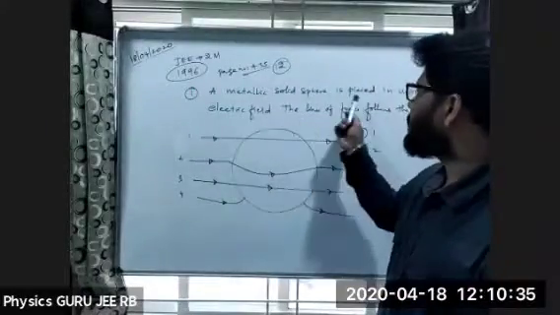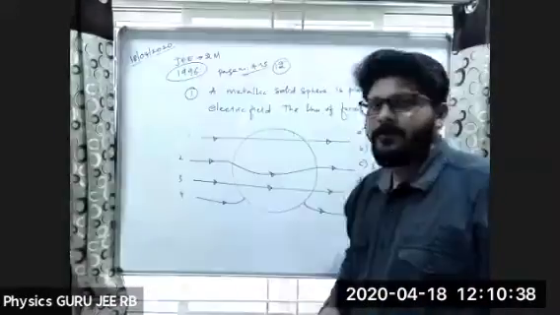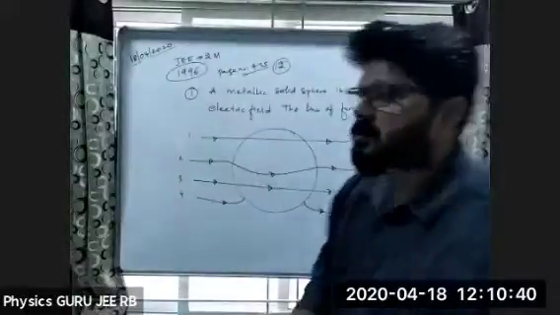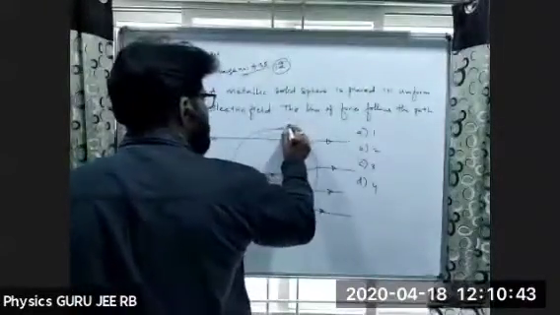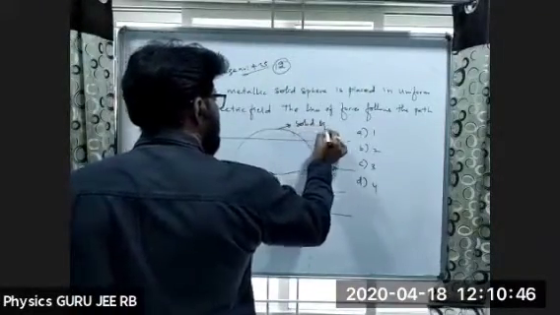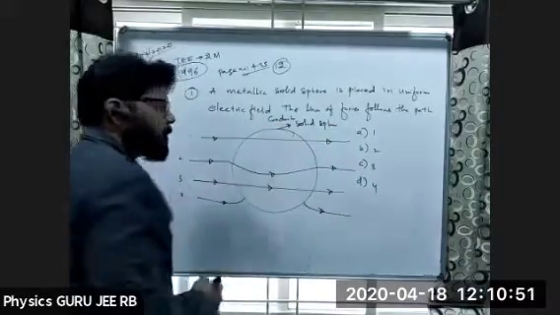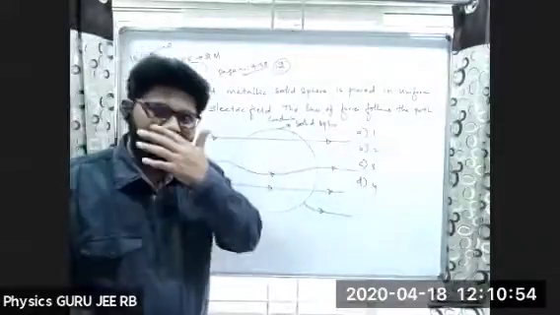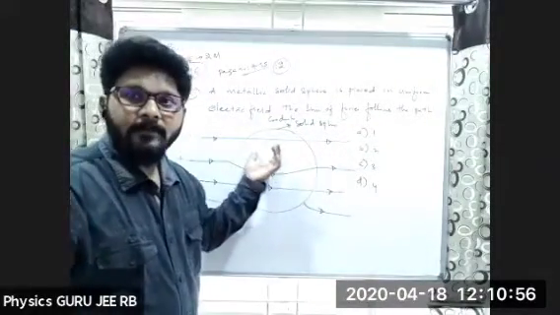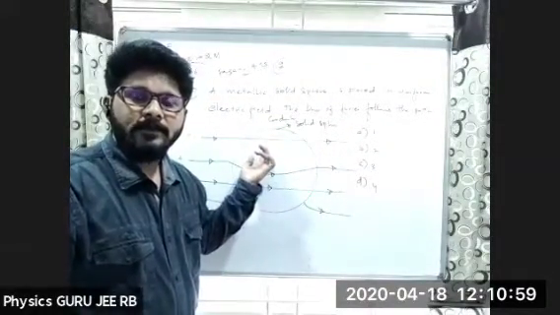First, a metallic solid sphere is placed in a uniform electric field. So this is a metallic solid sphere. Metallic means it is a conductor. So which property will it be? The first one is not correct. Can anybody tell why the first is not correct?